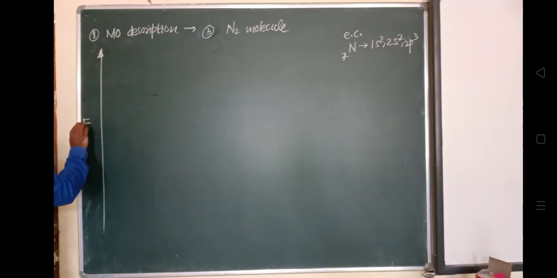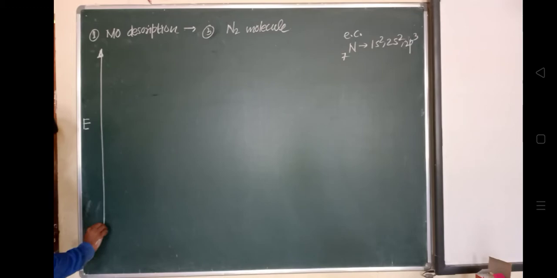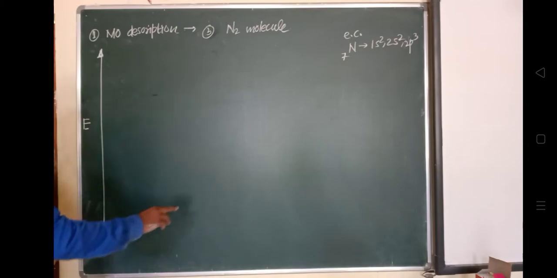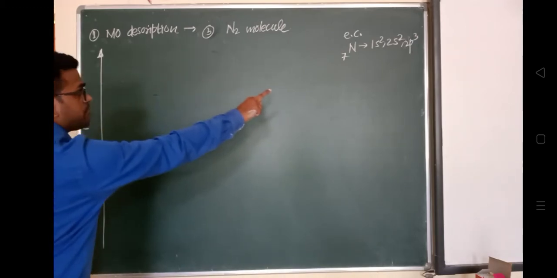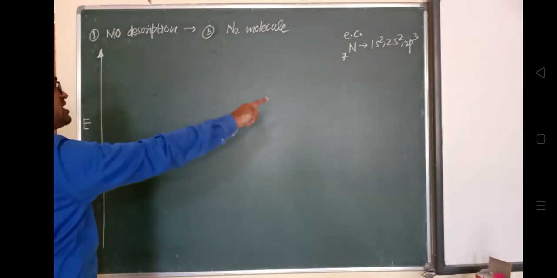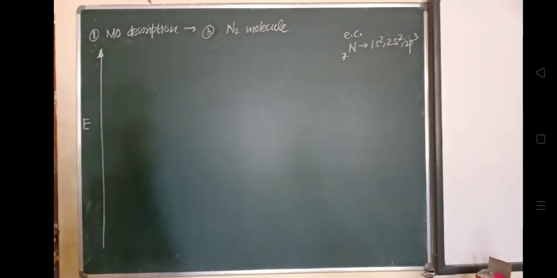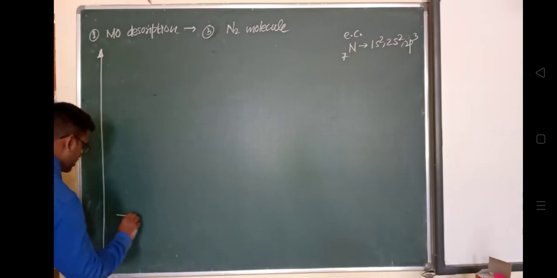Okay, so I will represent with E. E stands for increasing order of energy. So there will be the 1s orbital, the 2s orbital, as well as the 2p orbital that will take part in the formation of an N2 molecule. So now we will represent them one by one.